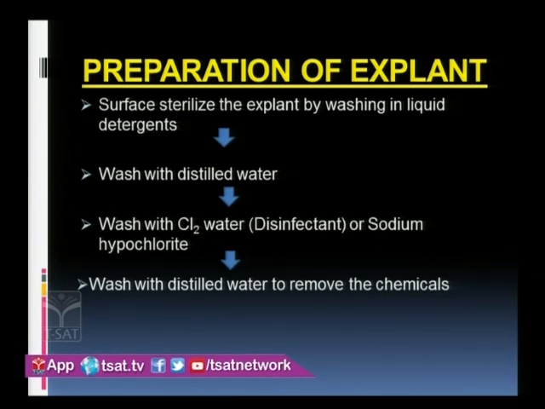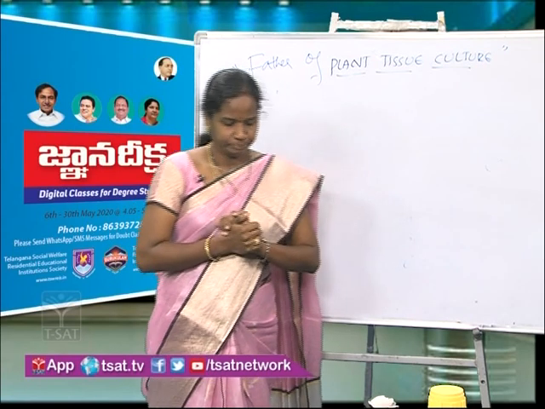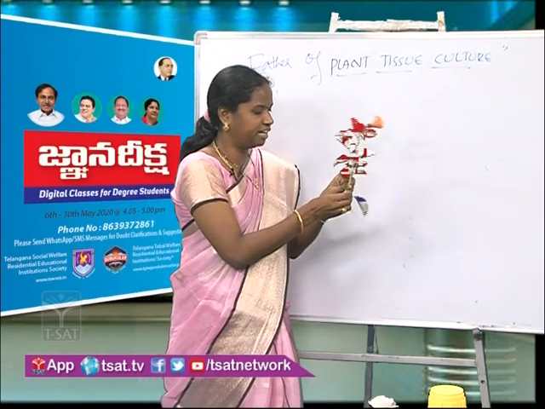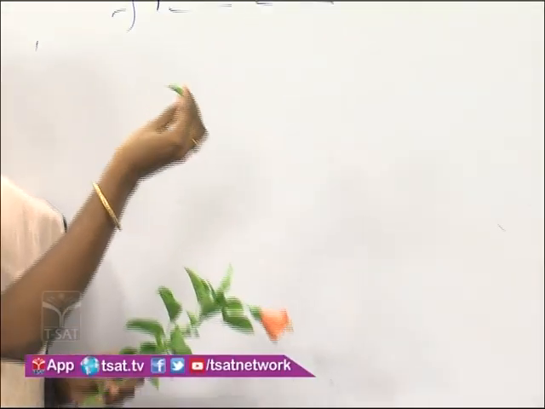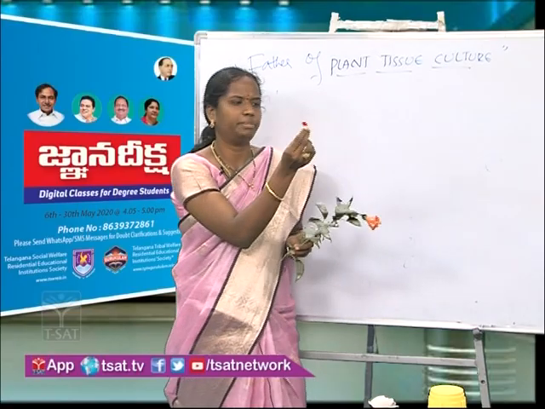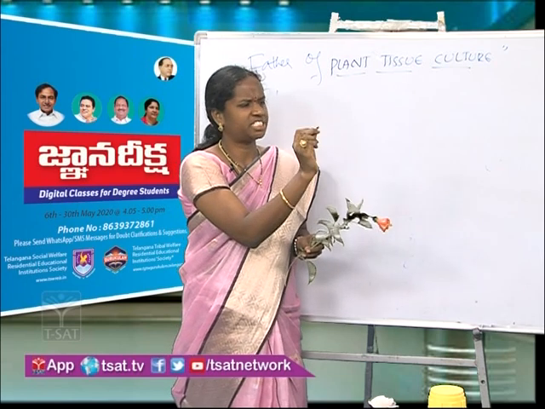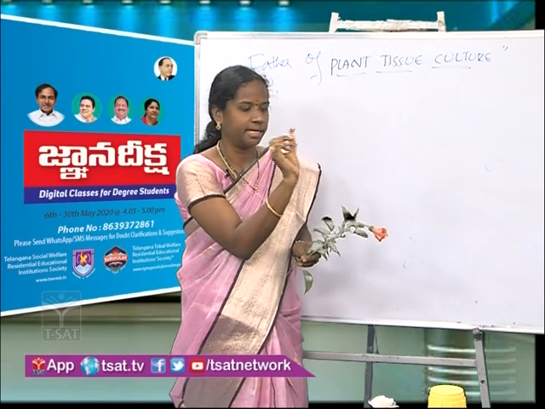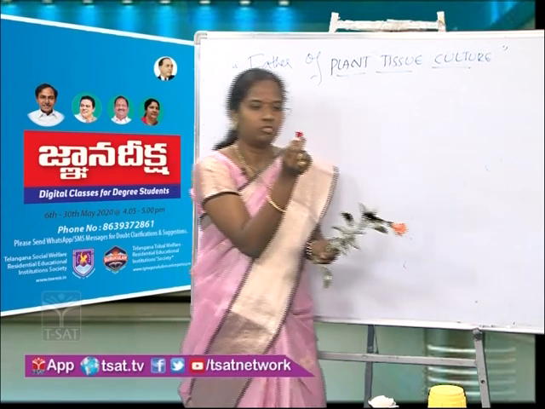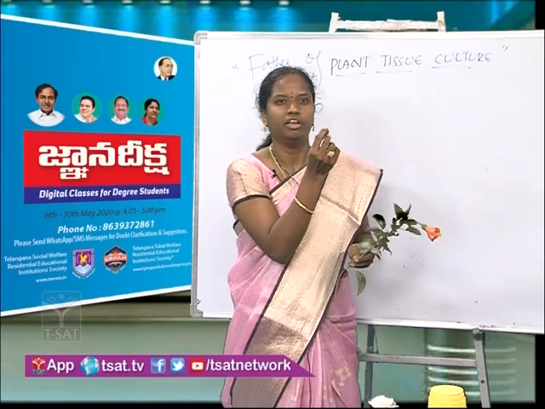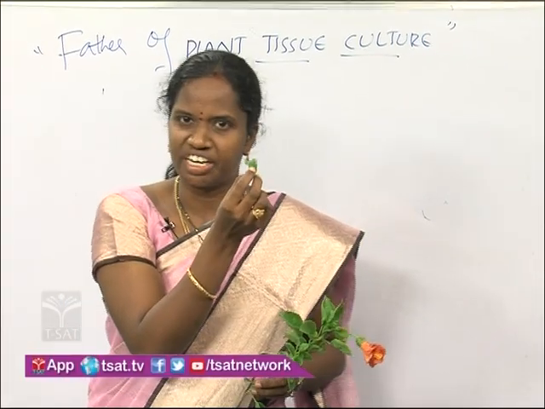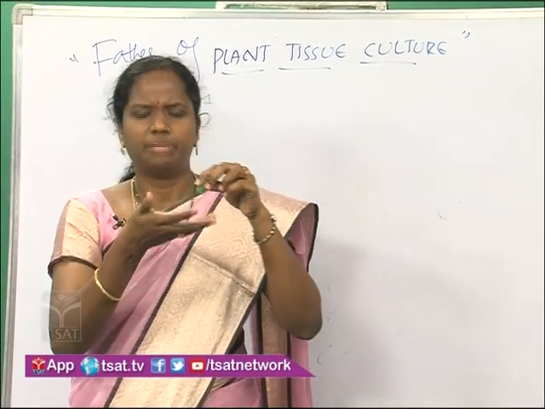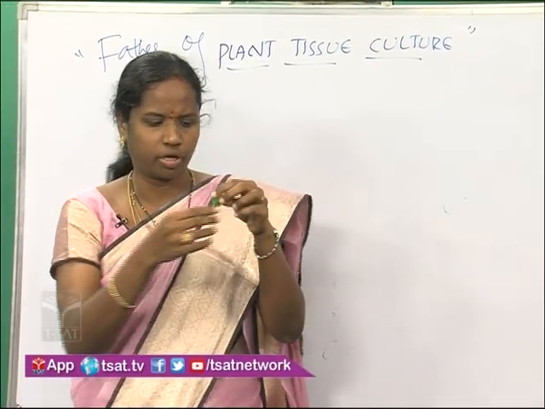Why we have to do all these things? Okay, look at me. Now what I did, I have taken a small leaf. This leaf I want to develop into a complete plant. Now this leaf contains dust particles. So we have to avoid the dust particles. No dust should be present. So what we have to do? First we have to clean it. We call that surface sterilization. The surface is cleaned here, simply by using simple detergents which we use at our home.